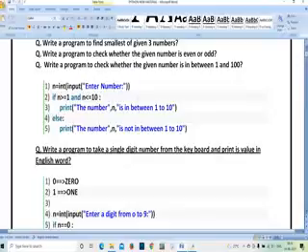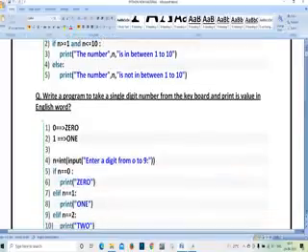Based upon our condition, it depends. If n is greater than or equal to 1 and n is less than or equal to 10, and I enter 25, I am going to get the output that 25 is not between 1 and 10. Here n is the input of enter number. Based upon the input you have given, the output is going to display. Either the if condition satisfies and the if statement prints, or the else condition satisfies and the else statement prints.